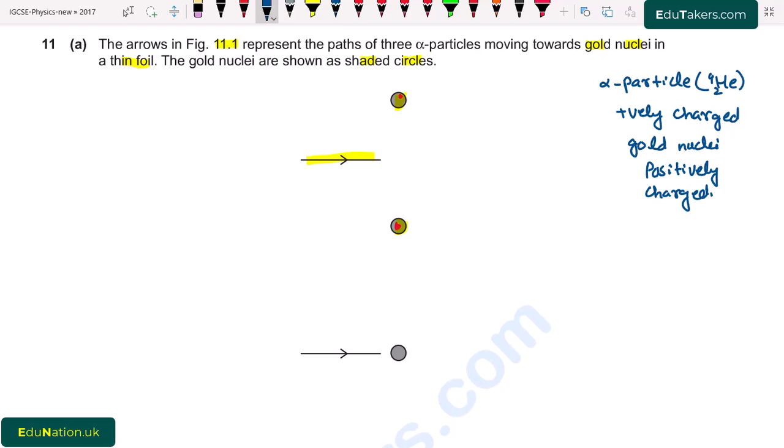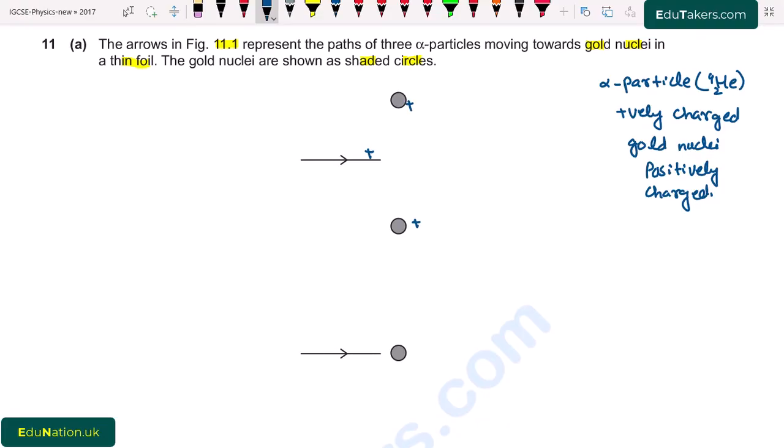It means that both of these have the same kind of charge, so both of these repel each other, because same charges repel each other while opposite charges attract each other. In the figure, we can see the alpha particle approaching the gold nuclei, and here it is positively charged, this is also positive and this is also positive.